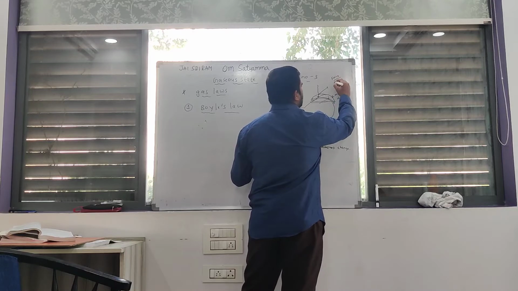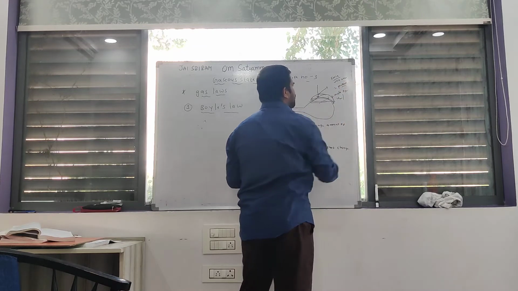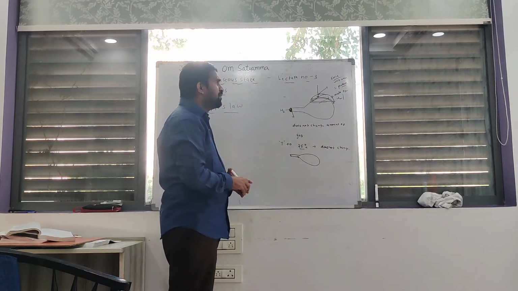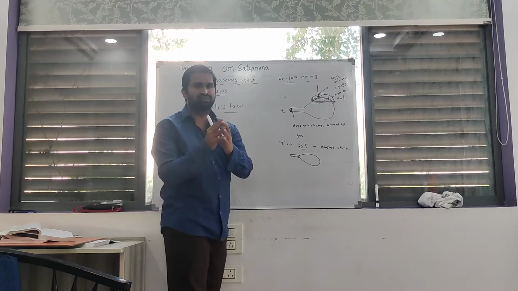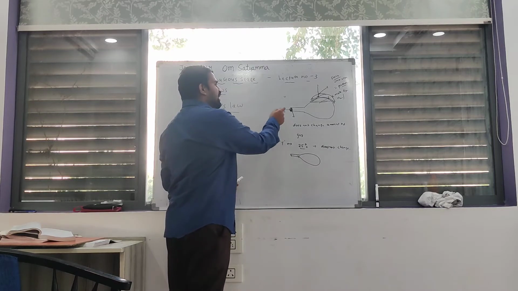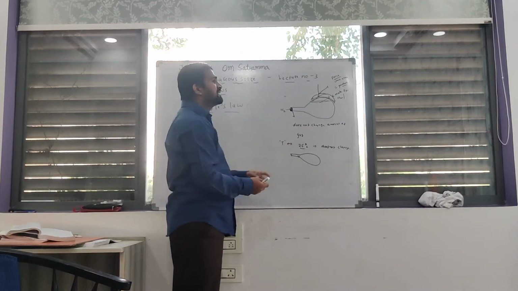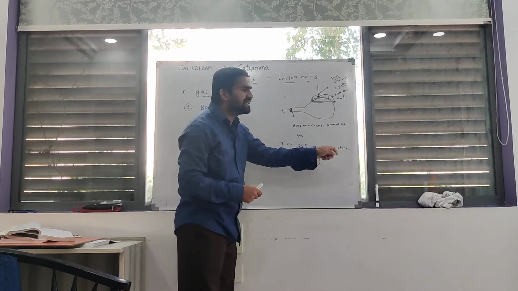Force per unit area is called pressure. The force you apply is equal to pressure. If you apply pressure on the surface area, then the volume of gas decreases.